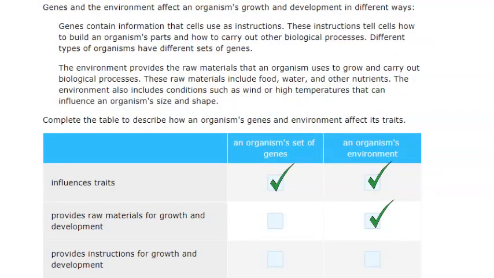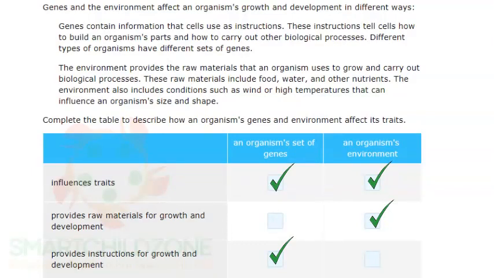An organism's environment contains the raw materials the organism uses to grow and develop. The amount and types of raw materials can affect how the organism grows and develops. The way an organism grows and develops affects its traits. So this statement applies to an organism's environment.